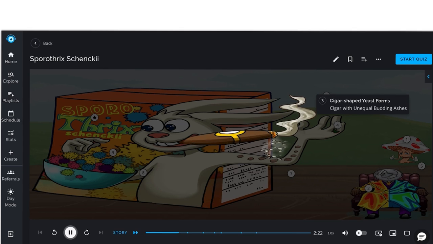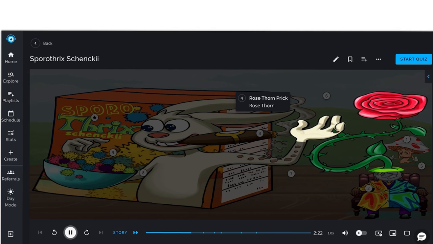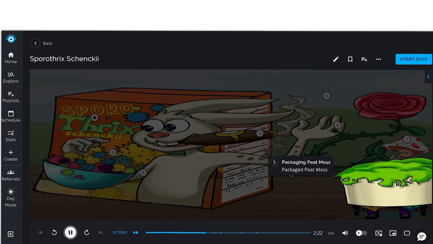When it is found as a yeast, it demonstrates a characteristic cigar-shaped yeast form, portrayed by the cigar with unequal budding ashes. This fungus can be found on plant tissues and is classically transmitted to humans via traumatic injury in the form of a rose thorn prick, illustrated by the rose thorn, which is also the origin of its pseudonym rose gardener's disease. Additionally, Sporothrix can be contracted via packaging peat moss, which serves as a reservoir for the fungi and can be recalled by the packaged peat moss.